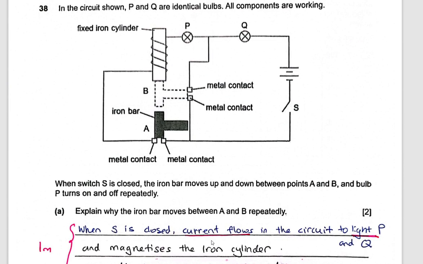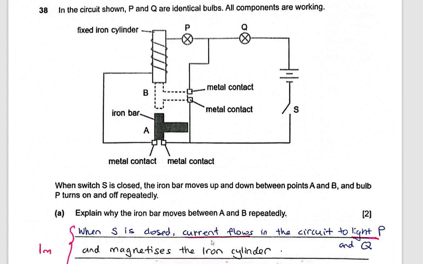Now, question 38. In the circuit shown below, P and Q are identical bulbs. All the components are working. Now, when switch S is closed, the iron bar moves up and down between points A and B, and the bulb P turns on and off repeatedly. Explain why the iron bar moves between A and B repeatedly.